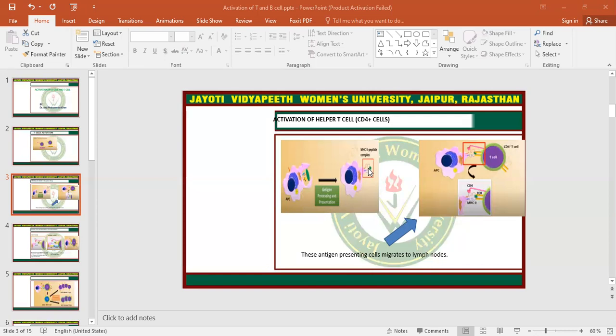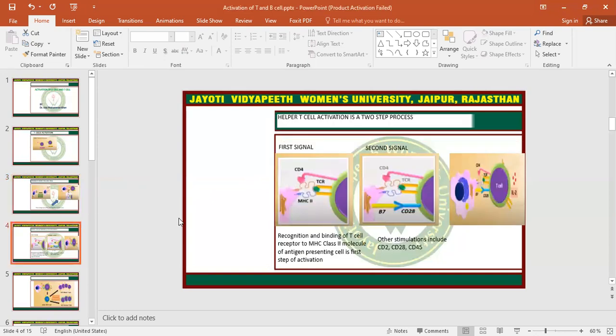Antigen processing is conducted in many steps, and the first step is signaling. The antigen is presented by the major histocompatibility complex.